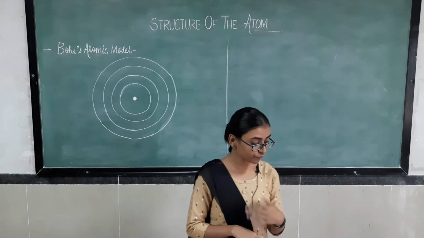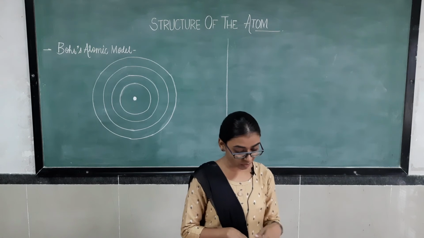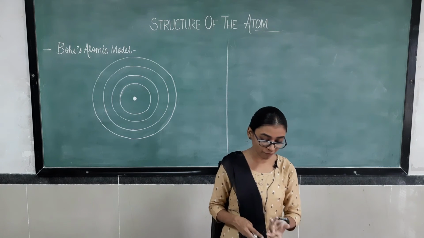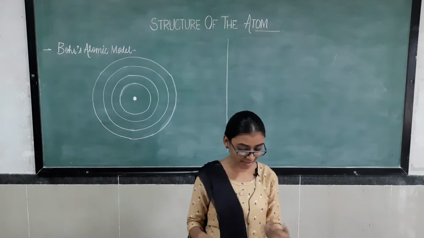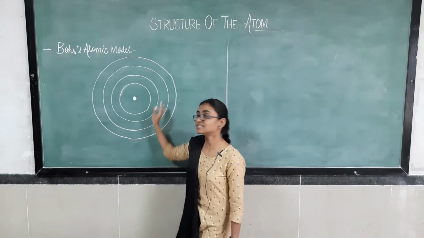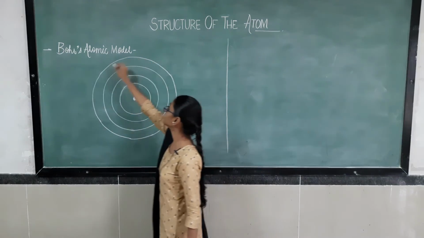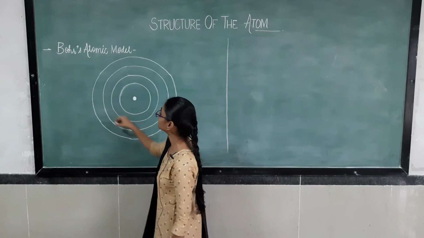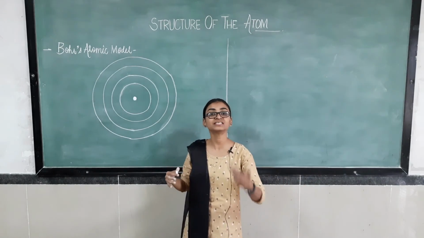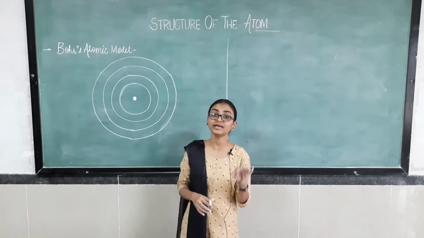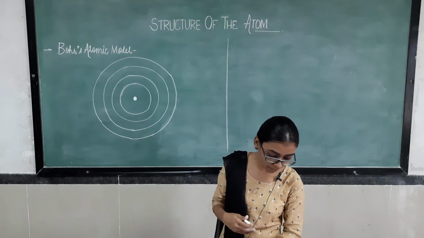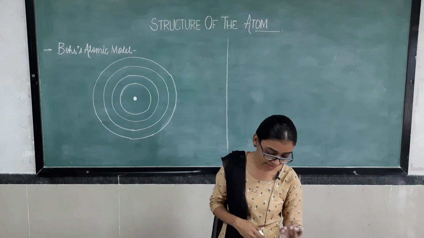Okay. So, first postulate, what was it? Only certain special orbits known as discrete orbits of electrons are allowed inside the atoms. What he concluded is that there are some orbits inside the atoms. See, these are what? These are orbits. So, he concluded that there are certain orbits that are present inside the atoms. Okay. While revolving in discrete orbits, the electrons do not radiate energy.